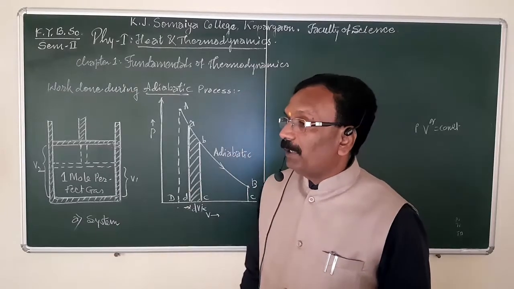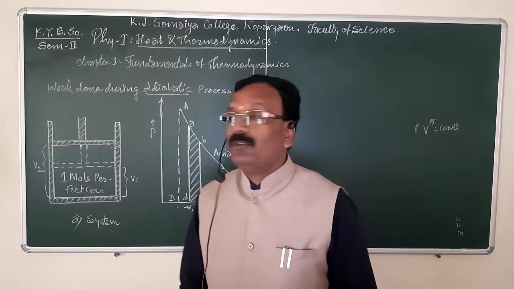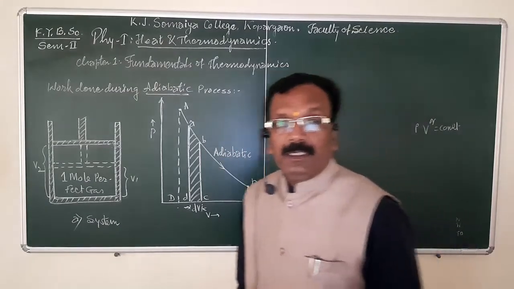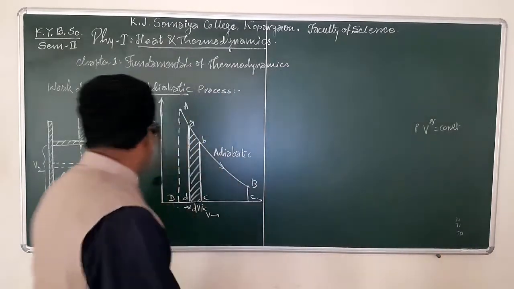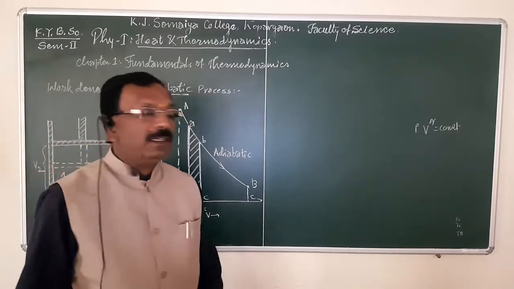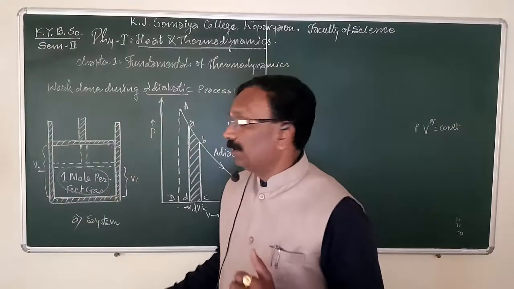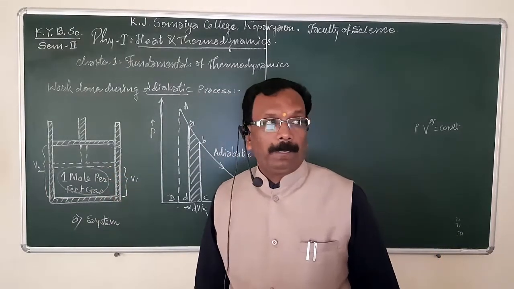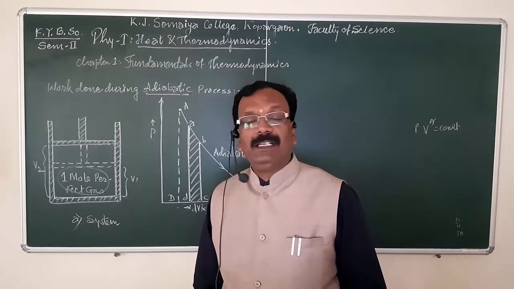In order to obtain an expression for work done during adiabatic process, consider 1 mole of a perfect gas contained in a perfectly non-conducting cylinder. Perfectly non-conducting cylinder means what?